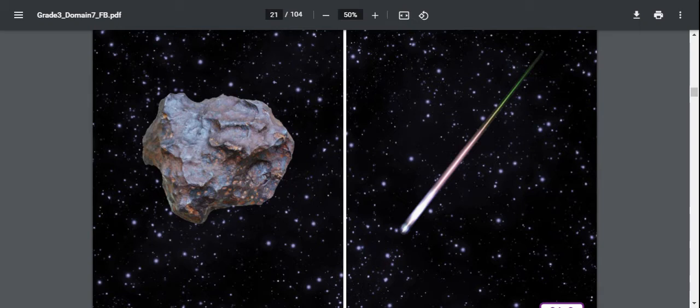Meteors are also known as shooting stars because they leave a bright streak or a line of light that shoots through the sky. This streak of light is caused when the meteor burns up on its downward journey through Earth's atmosphere. Most meteors are small enough that they burn up completely before reaching Earth, but sometimes the larger ones make it to the surface. Meteors that reach the surface of the Earth are called meteorites. Sometimes very large meteorites leave large craters or pits on the surface of the Earth. Meteoroid, meteor, meteorite.